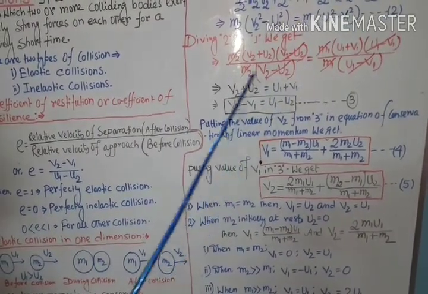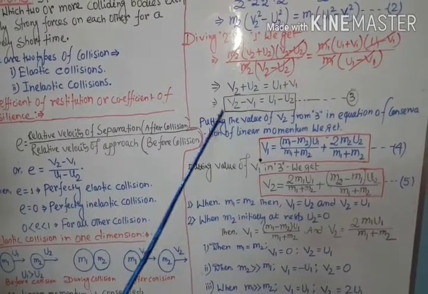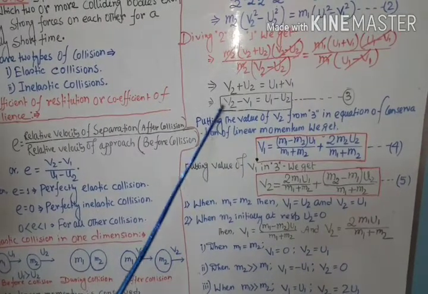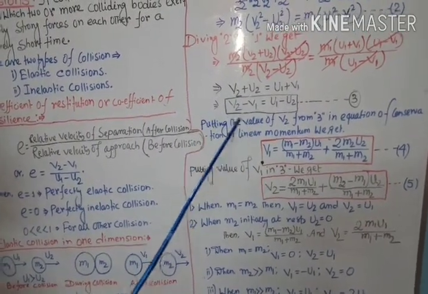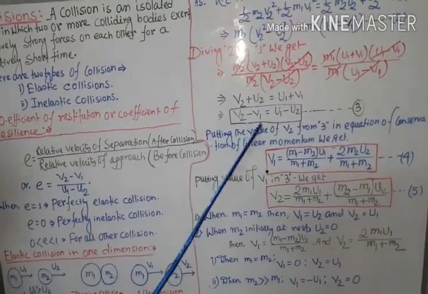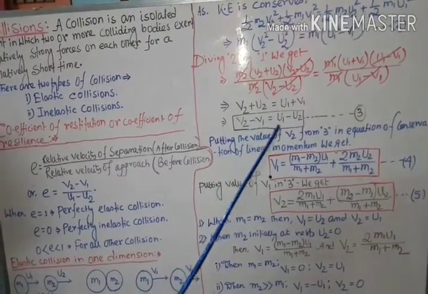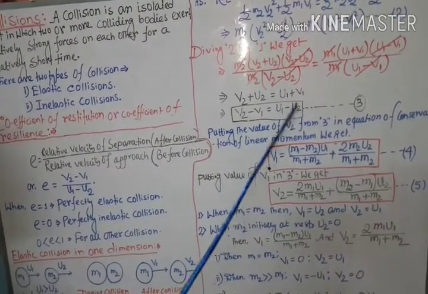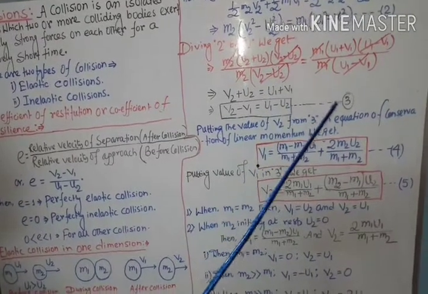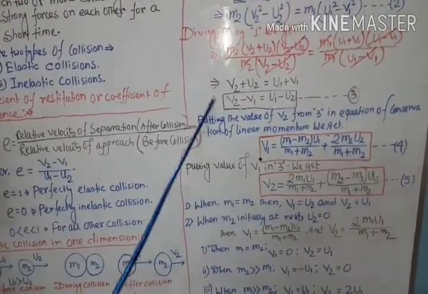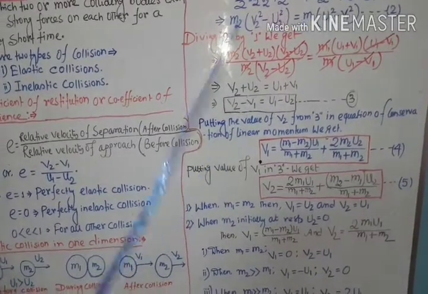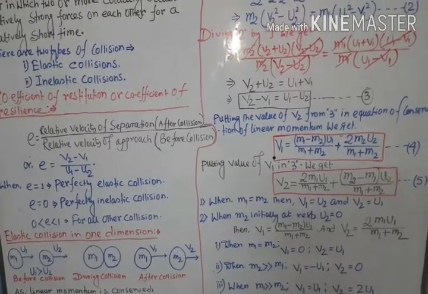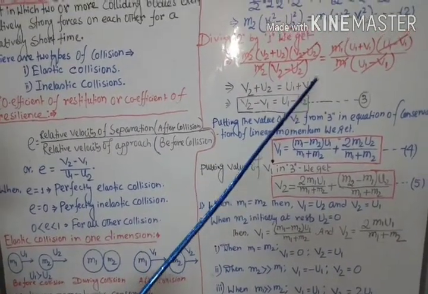If we move v1 to the left and u2 to the right, the expression becomes v2 minus v1 equals u1 minus u2. This is known as the relative velocity of separation, that is, the relative velocity between the two objects after collision, and this is the relative velocity of approach, meaning the relative velocity between the two objects before collision. This is our equation number 3. This equation is very important, you have to remember. For one-dimensional elastic collisions, the relative velocity of separation is equal to the relative velocity of approach.